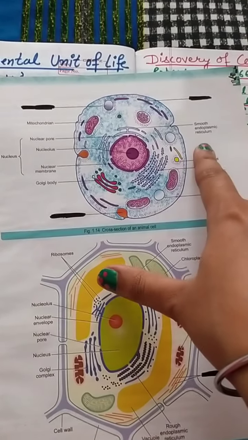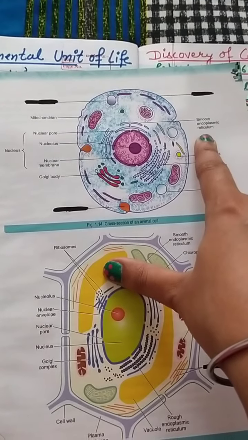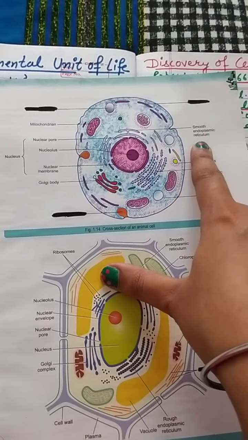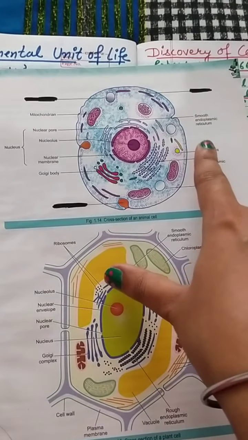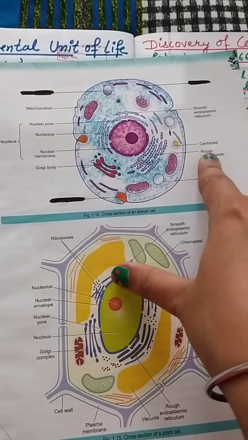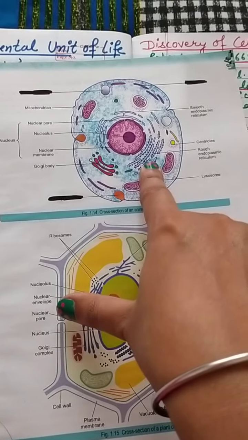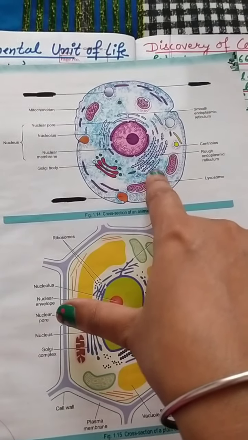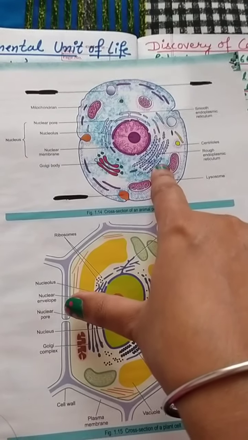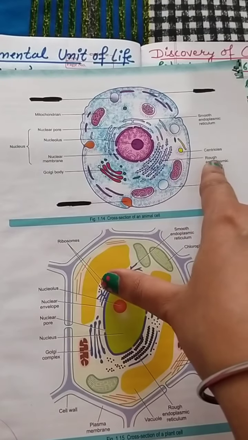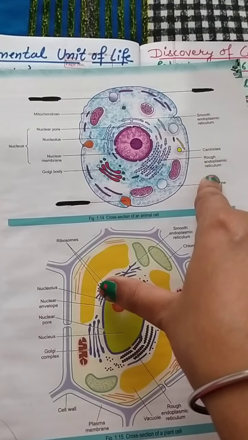And first one is the smooth endoplasmic reticulum, and these are the parts of the cell. And second one is the centriole. Then next one is the rough endoplasmic reticulum; as it has dots, means it has ribosomes, so it has a rough surface, so it is called rough endoplasmic reticulum.